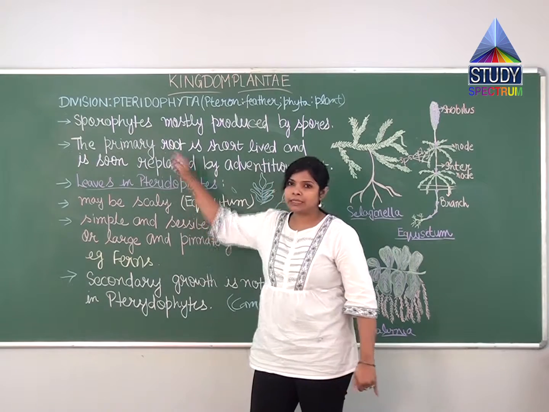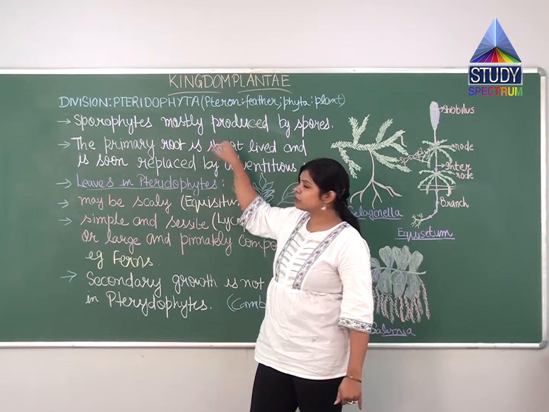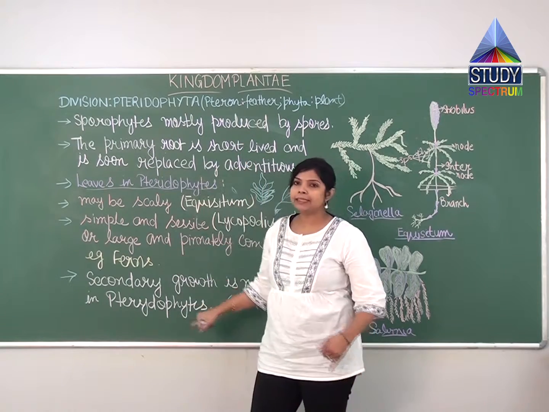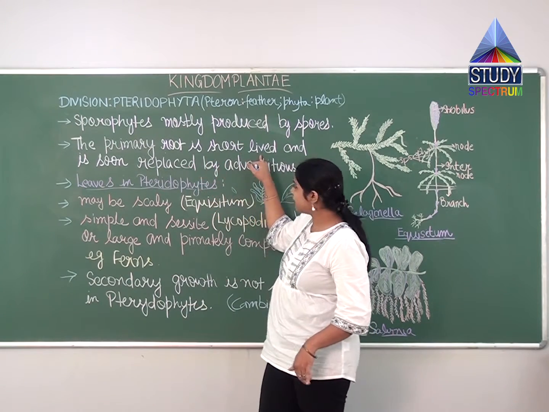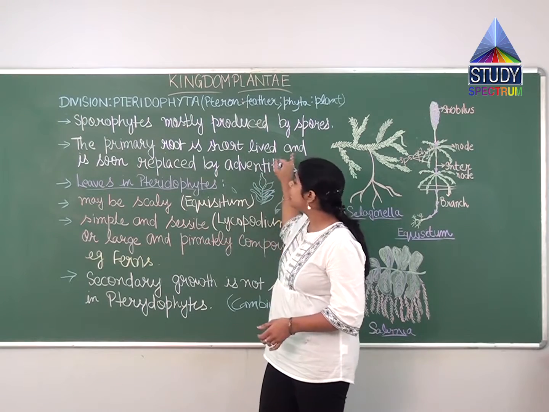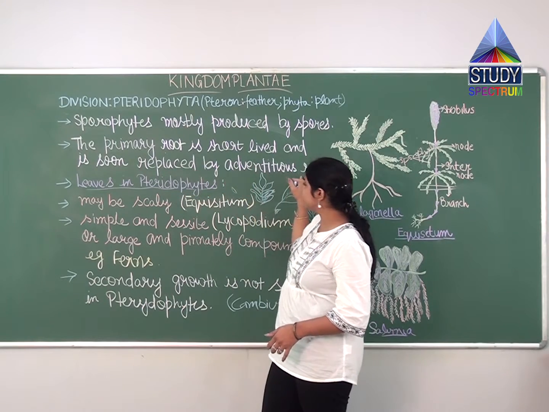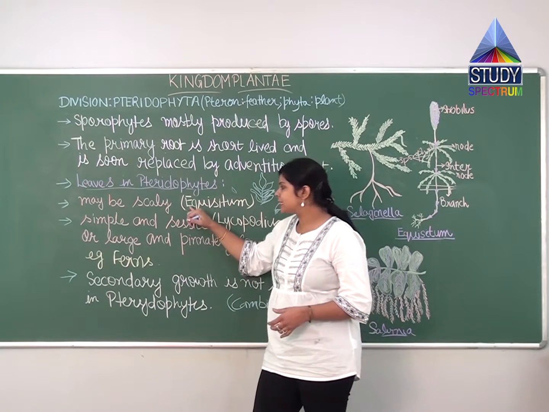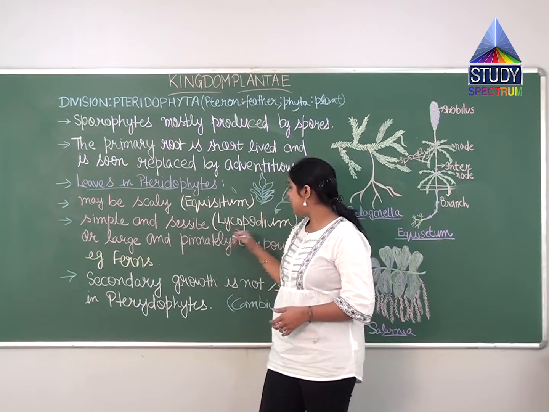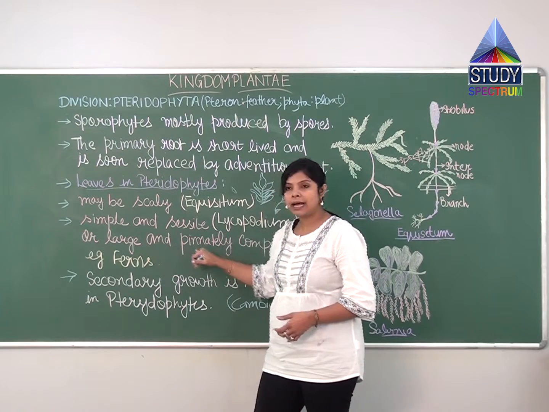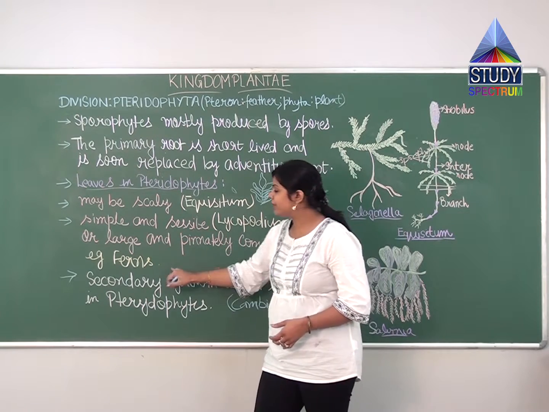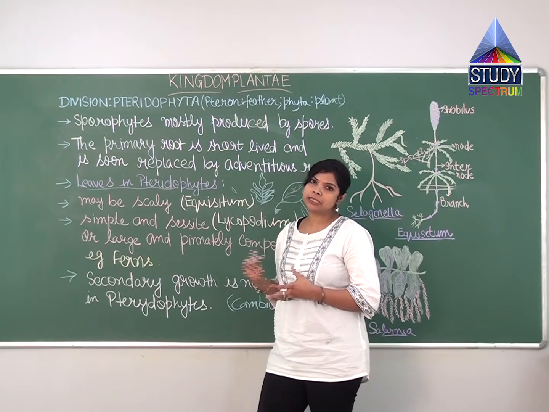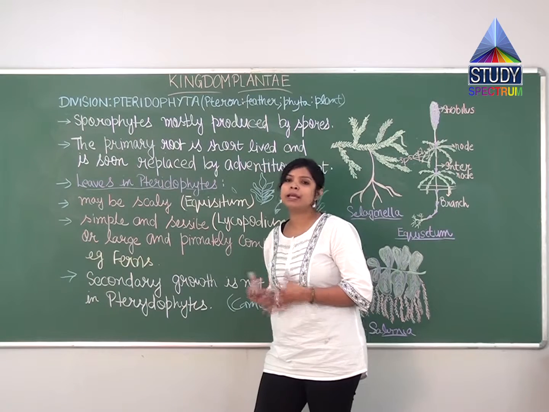So what are these structures? What we can see is that sporophytes are mostly produced by the spores. Other than this, the primary root is short-lived and is soon replaced by adventitious roots. Now if I talk about leaves, they can be scaly, simple and sessile as in Lycopodium, and large, pinnately compound in ferns. Whereas secondary growth will be absent in pteridophytes because there is no cambium tissue.